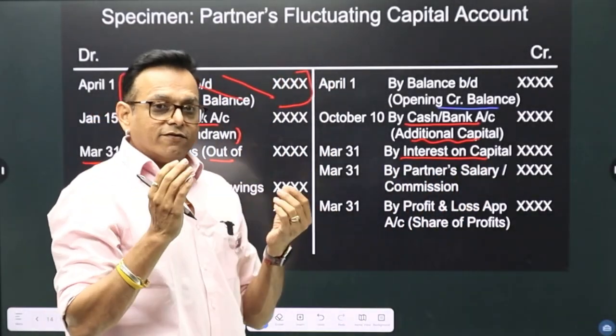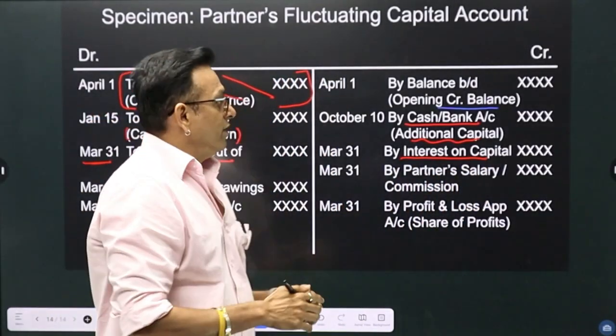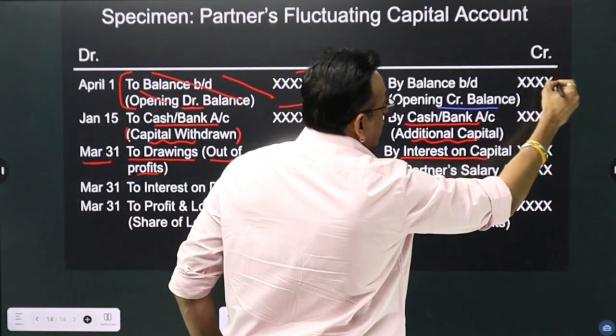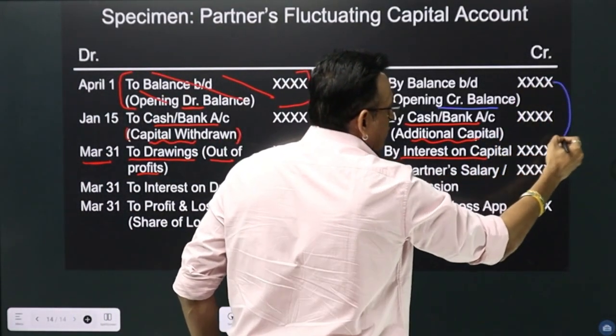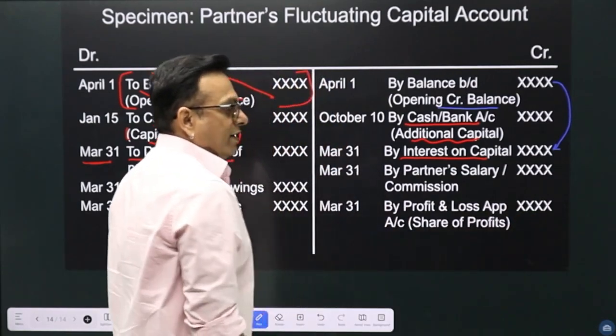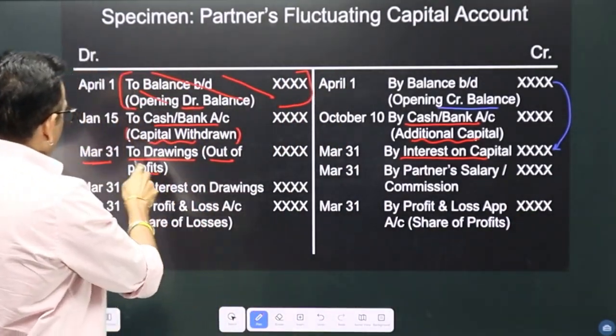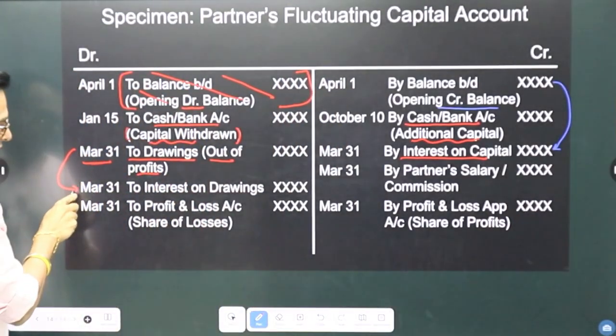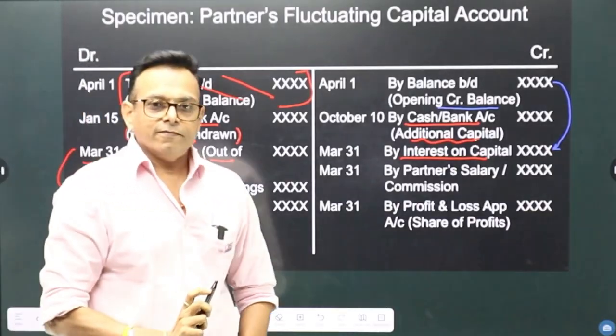I will give you a very interesting trick, my dear students. Always remember, below the capital balance write interest on capital, and below drawings write interest on drawings.